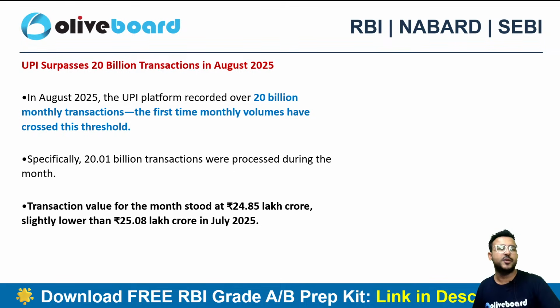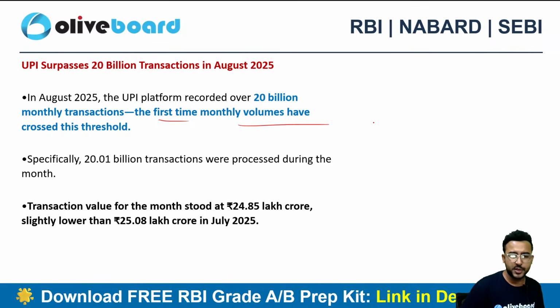Next is the news related to UPI. UPI has surpassed 20 billion transactions in August 2025. They have crossed it for the very first time. The monthly volume has crossed this threshold, though there is a slight decline in the transaction value compared to the previous month. The previous month had something around 25.08 lakh crore in July 2025.